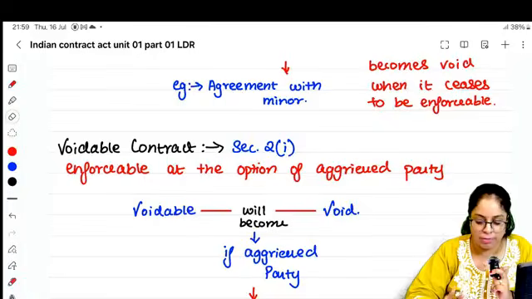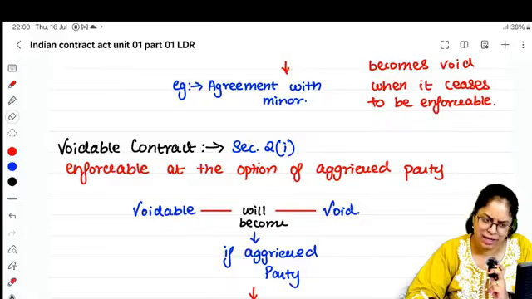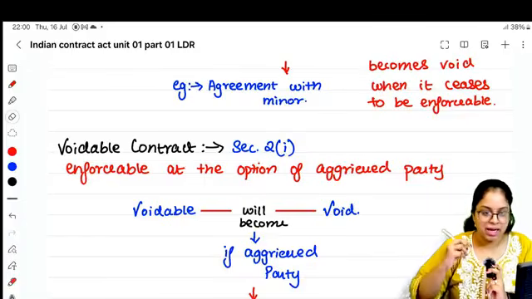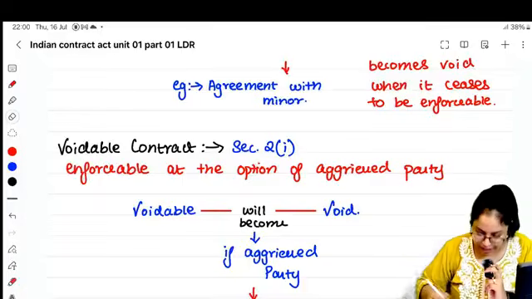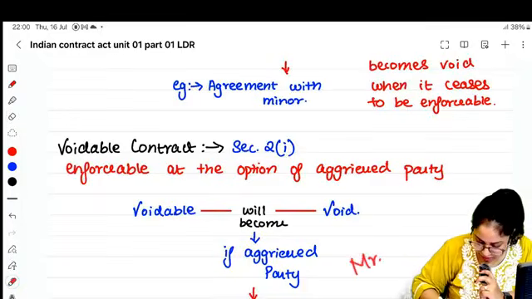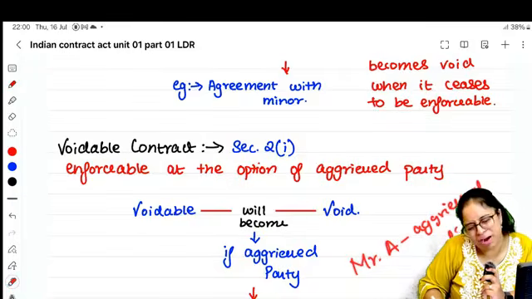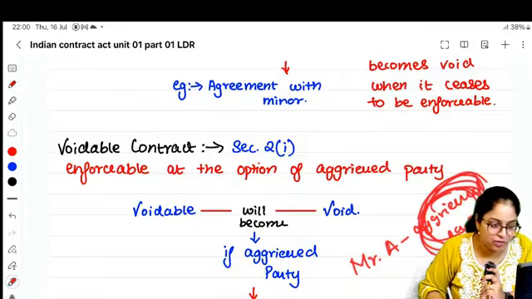And if you don't sign to transfer the house documents in my name, I'll press the trigger. Here consent was obtained, he signed, but consent was not free because coercion was exercised. In this case, I exercised coercion on whom? Mr. A. So Mr. A is the aggrieved party.